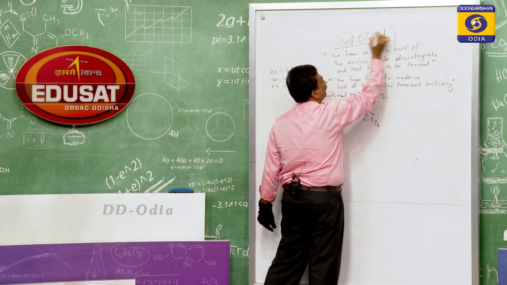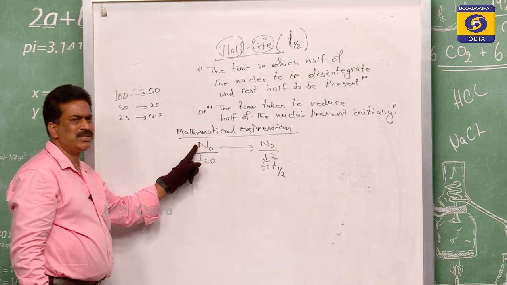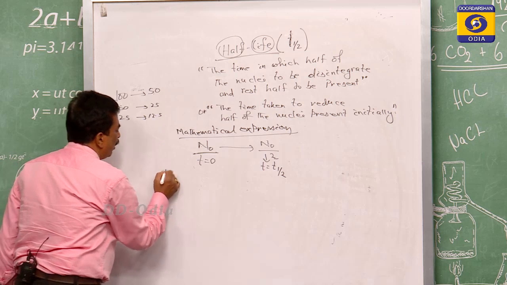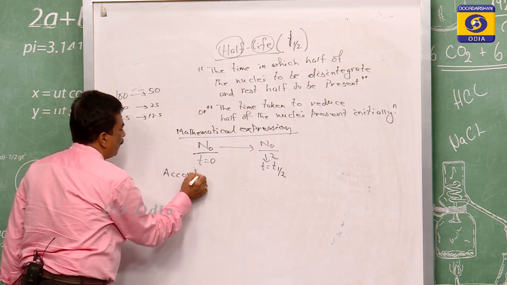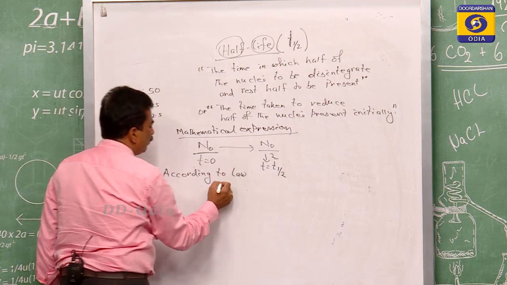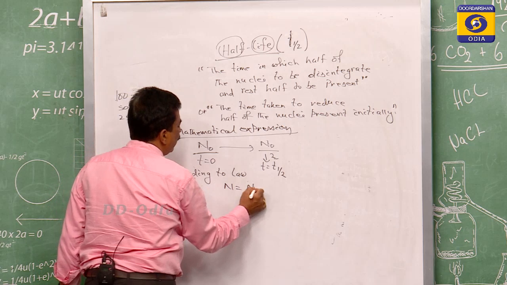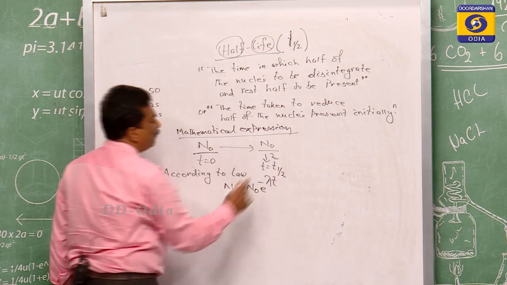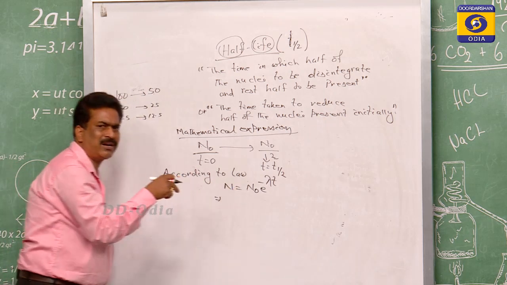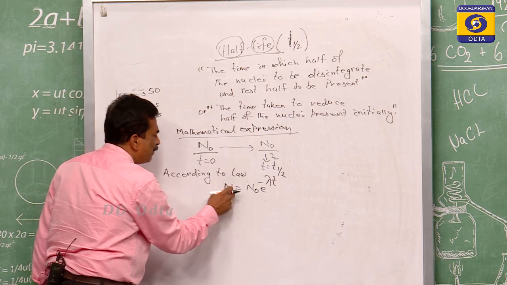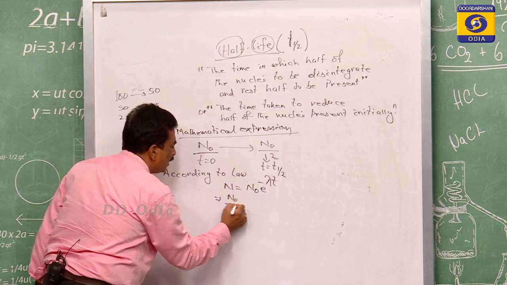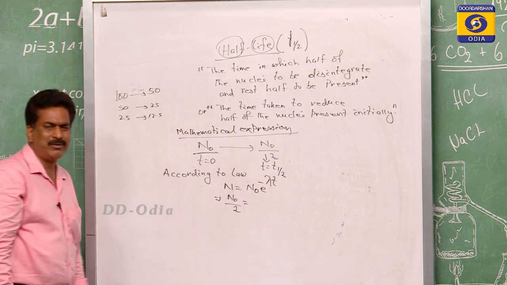So t half. For N0, the time is 0; for N0 by 2, the time is t half. According to the law, what we know is N equals N0 e to the power of minus lambda t. So this N is the number of atoms at that instant. If the number of atoms at that instant is N0 by 2, students, are you clear?